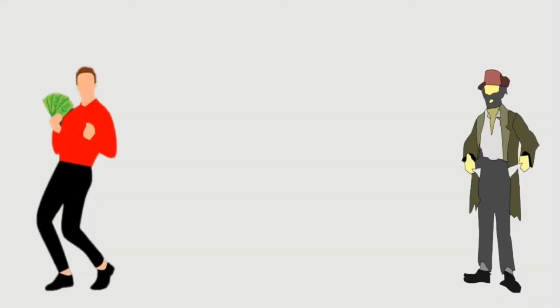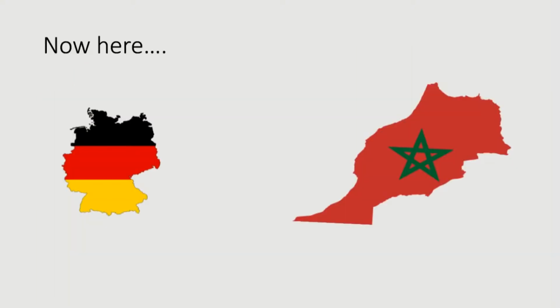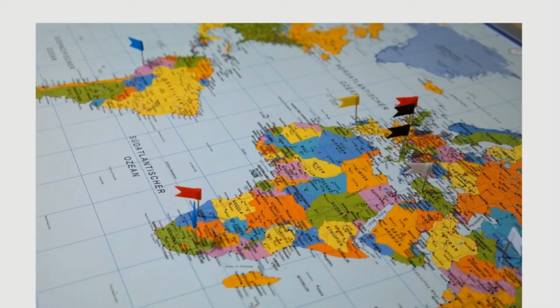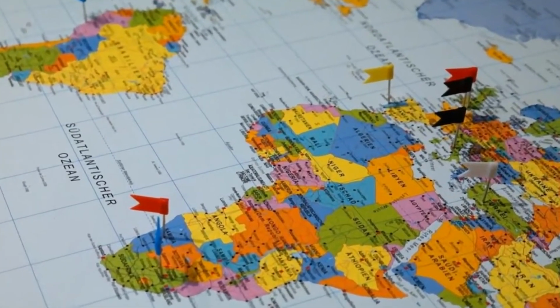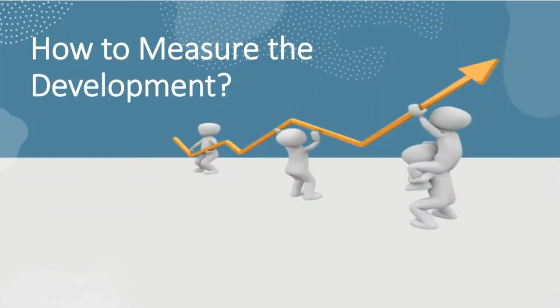Before entering into the chapter, just try to do the following activities. You just do the comparison and tell me who is developed. And I know that you may find the answer without much complication. Now here, do the comparison and find which country is developed. Did you feel difficulty? We all know that the world countries have been categorized into different groups based on their development status. How to measure development?